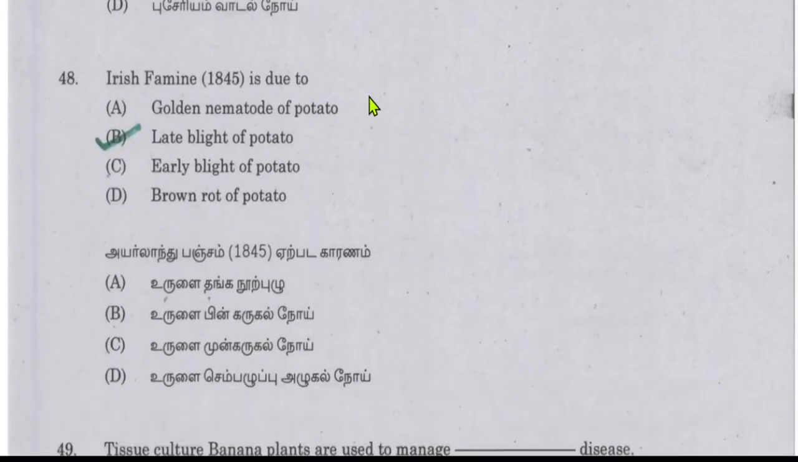Irish famine. It is due to late blight of potato. The Irish famine happened in 1845. It was a disheartening incident. So many people starved, and it was due to the late blight of potato. So it signifies the importance of agriculture in our daily life.